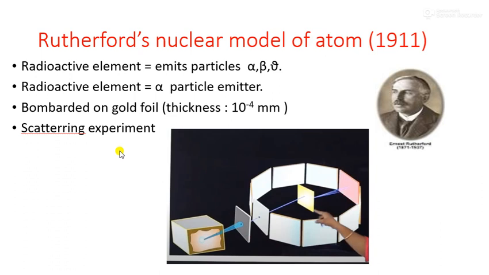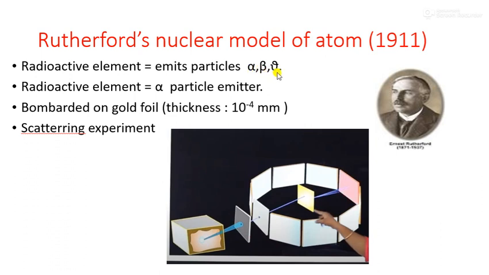They are called radioactive elements. That means some elements in nature give energy out in the form of rays, and that is called a radioactive element. And these elements emit alpha, beta and gamma particles.